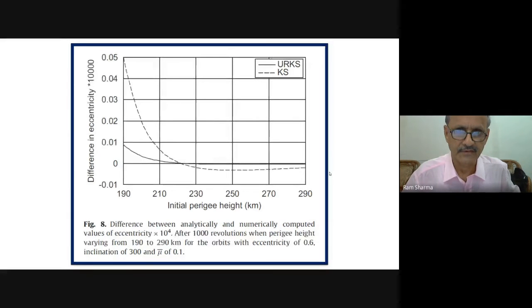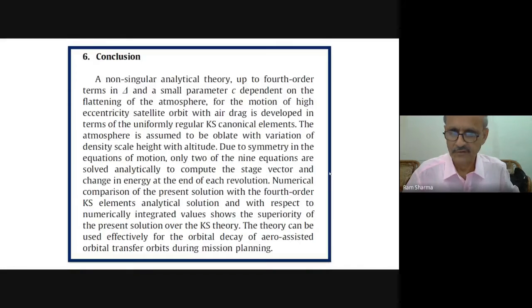Similarly for the eccentricity. So the conclusion is that a non-singular analytical theory up to 4th order in terms of delta, a small parameter c dependent on flattening of the atmosphere, for the motion of high eccentricity orbits, air drag is developed in terms of the uniformly regular KS canonical elements.